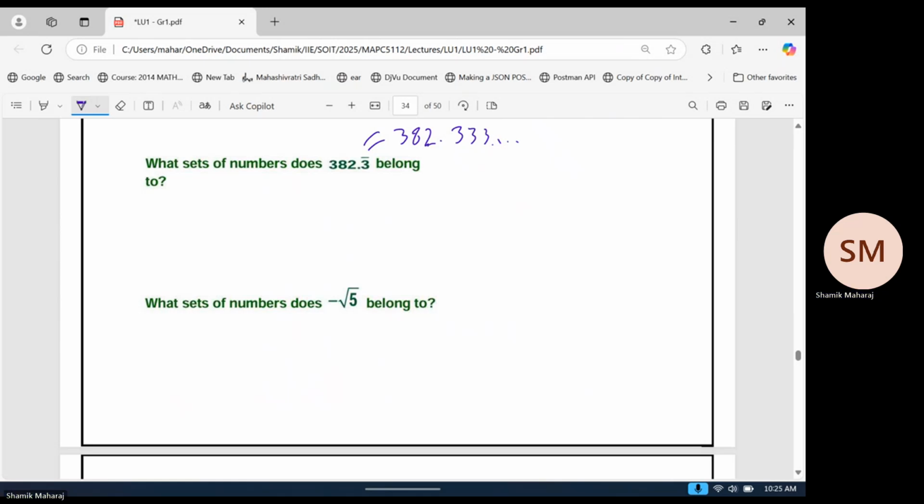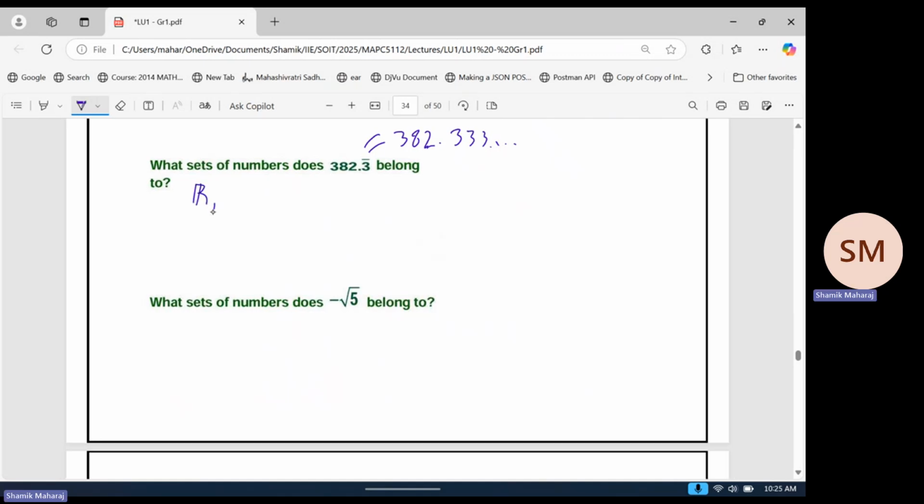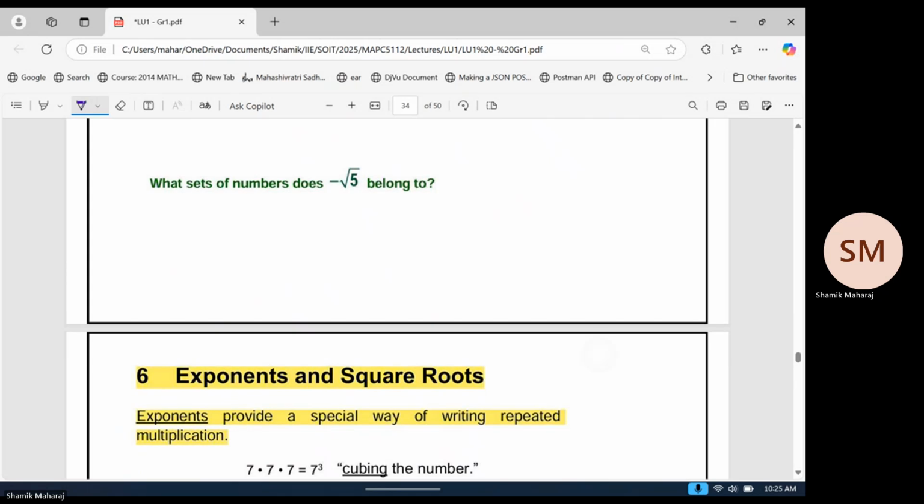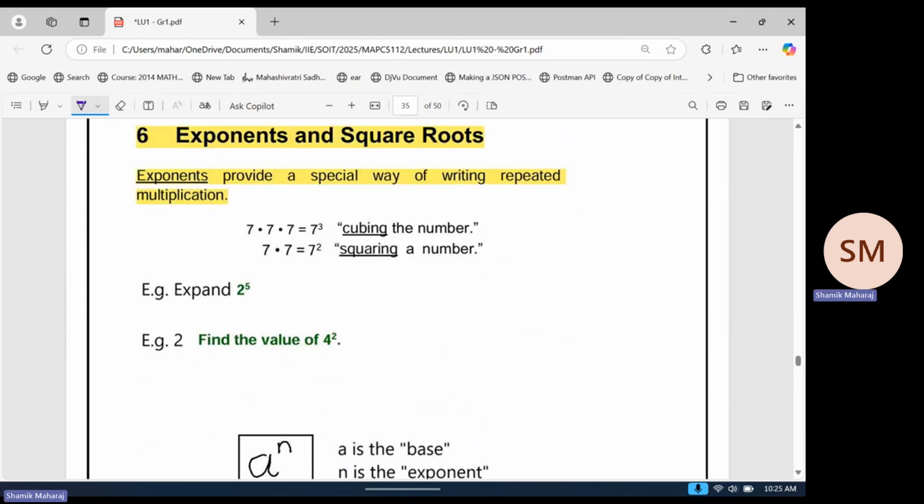Integer? Not an integer. Rational number? Yes, because it's repeating, right? So because of that, we say rational, and then it must be real as well, right? Everything we've dealt with is real. And you guys can check the last one at home. Let's not spend too much time on these things.